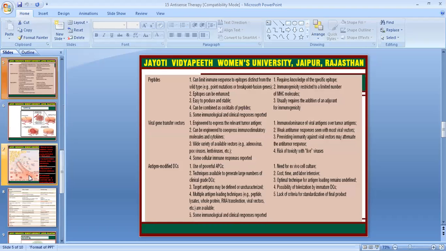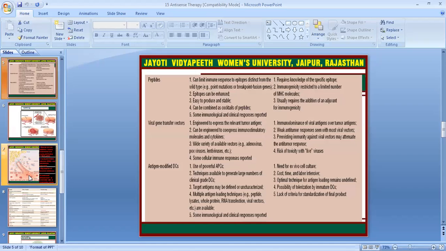These are the peptides, viral gene transfer vectors, and antigen-modified DCs. They can limit the immune response to epitopes distinct from the wild type. Epitopes can be enhanced and are easy to produce and stable, and some immunological clinical responses are reported, but they require knowledge of specific epitopes, and immunogenicity is restricted by the limited number of MHC molecules. The viral genes can be engineered to co-express molecules like cytokines, with a wide variety of vectors like pox gene and lentivirus.